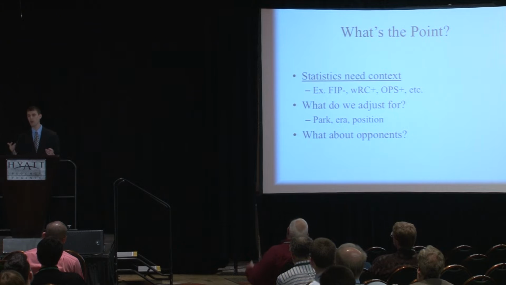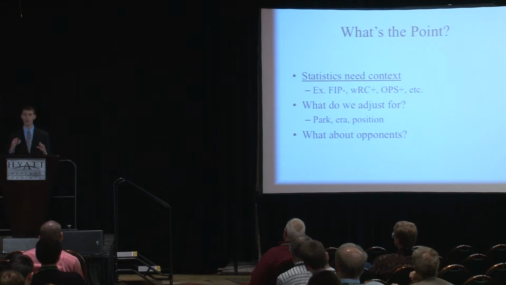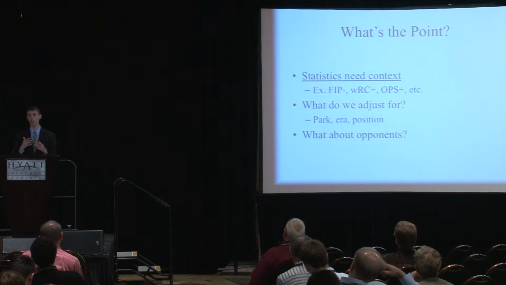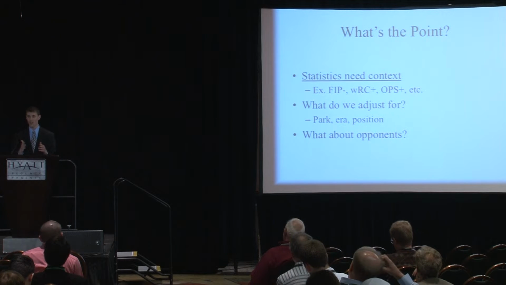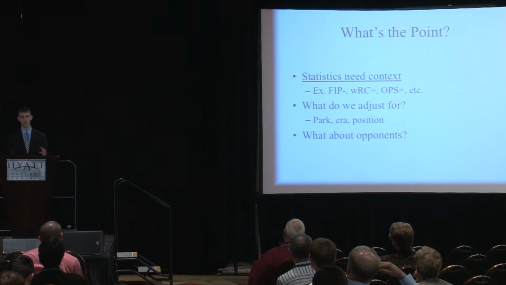But my question is, what about opponents? What about the opponents that players have to play over the unbalanced schedule that Major League Baseball has? Rarely do you see these things adjusted for. Now, it might be that over a 162-game season you might think that luck and all will wash this out. But I still think that opponent really needs to be considered and taken into context when you're looking at any statistics. And that's where I'm going with this idea of BXwOBA.